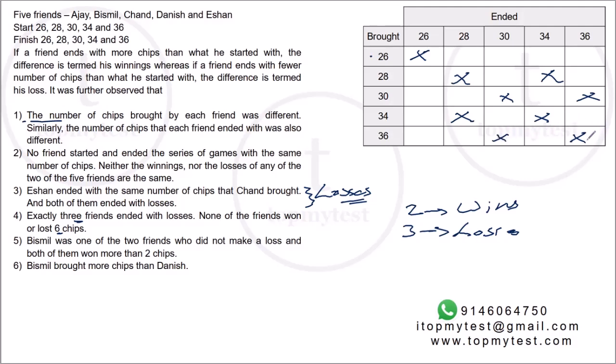36 cannot end with 30. There is no 42 over here. Okay, so this is done. Bismil was one of the 2 friends who did not make a loss. So one of the people who had wins was Bismil.